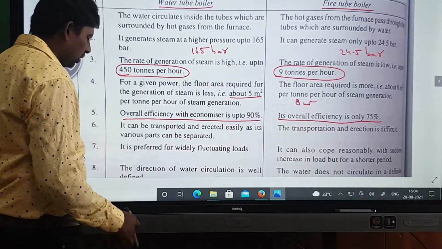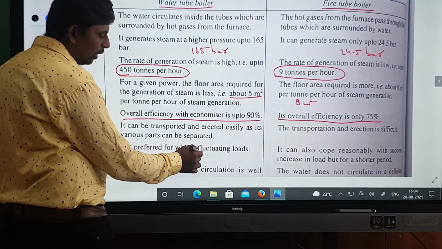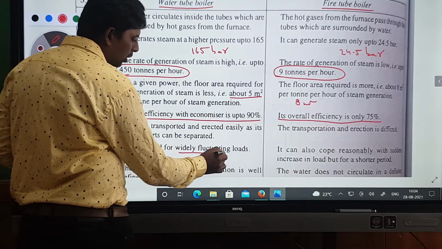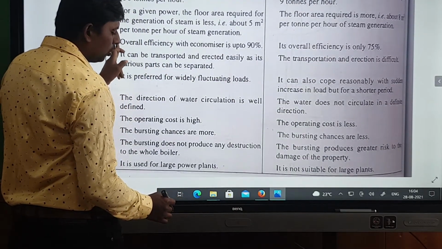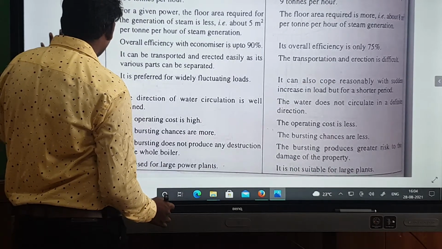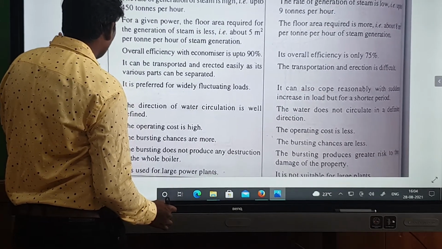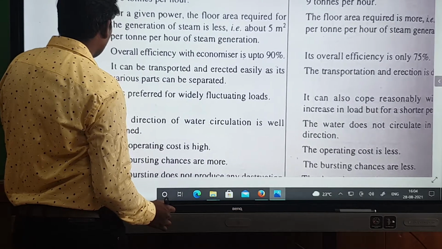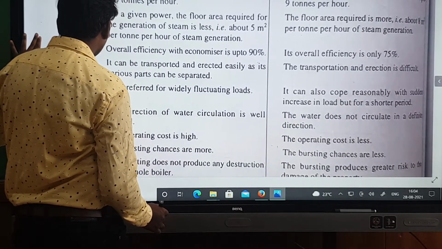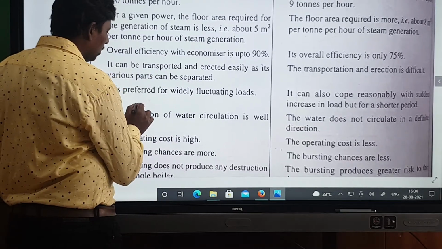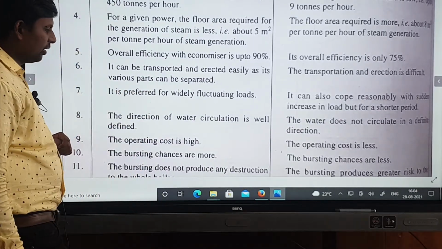For both you can do it, but the water tube boiler is preferred for wildly fluctuating load. If load is more, then only this type of boiler is preferred. So you have to remember this one.